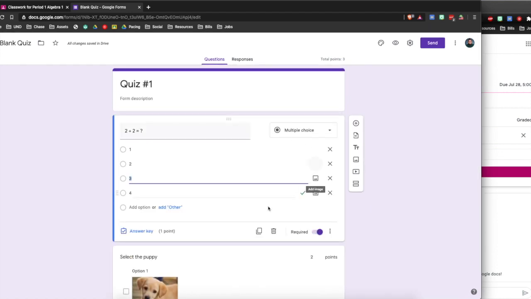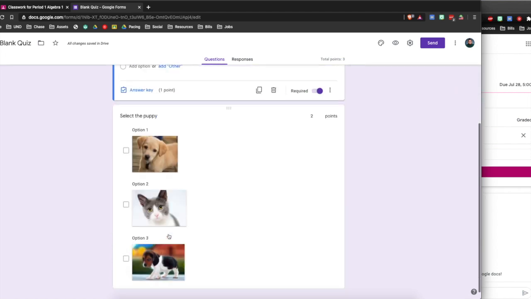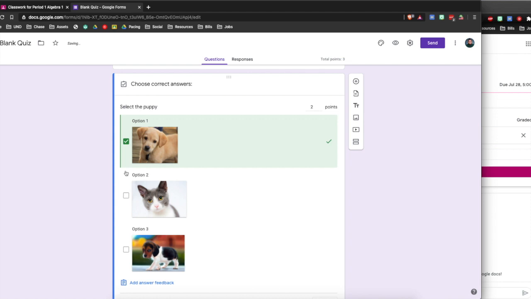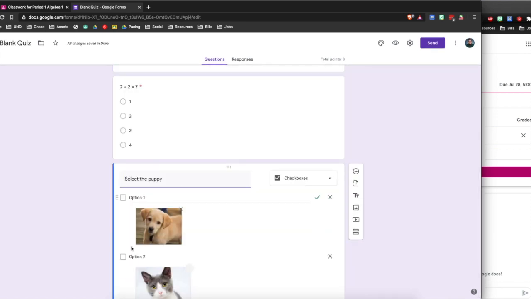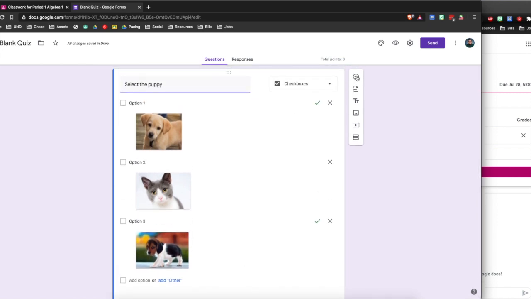So this one was worth 1 point. It even says down here 1 point. This one's going to be worth 2 points. And now the answer for this is actually going to be a checkbox right there. Puppy. Boom. There it is. It's worth 2 points. And finally, let's do one more.